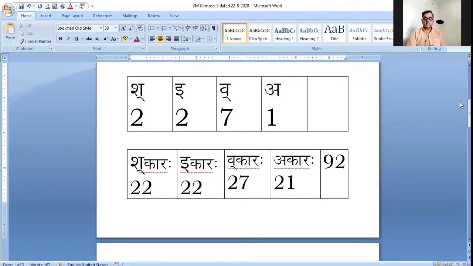It is the first feature. The first feature of the formulation Shiv is that these lead to values 22, 22, 27, 21, which make a total of 92. It is the first feature. Now let us reach the second feature.